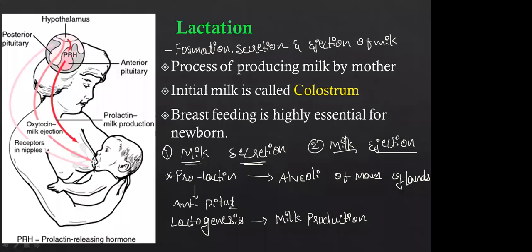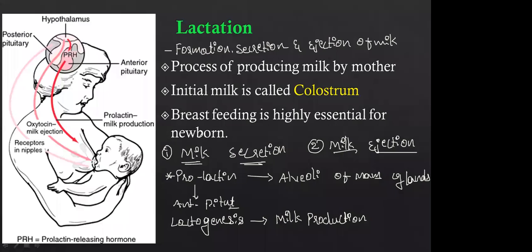That oxytocin acts on the mammary gland and contracts the muscles around the mammary glands. Then the milk can be ejected out.